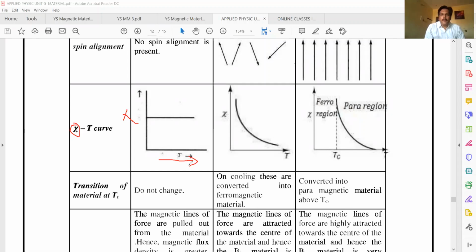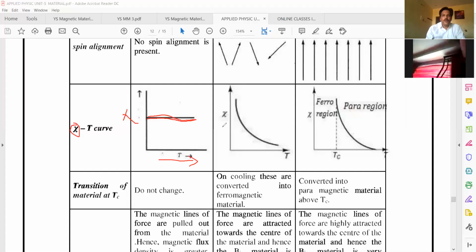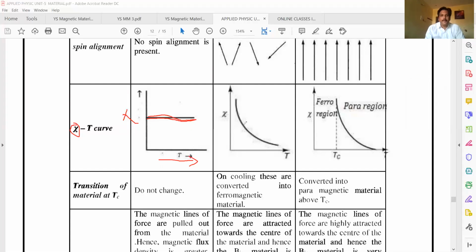With respect to temperature, I am seeing how the magnetism changes. With an increase of temperature, there is no change in magnetization of the material. That's why they call it independent. So susceptibility is independent of temperature. For diamagnetic materials, susceptibility is independent of temperature. If you increase the temperature, there is no change in value.